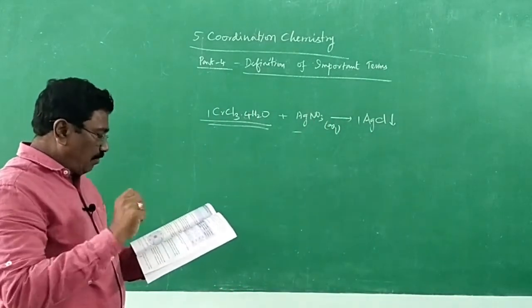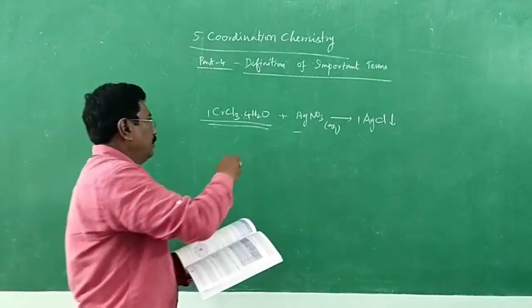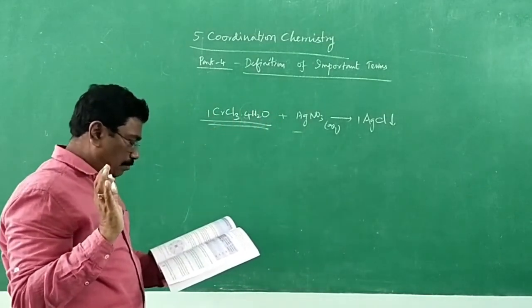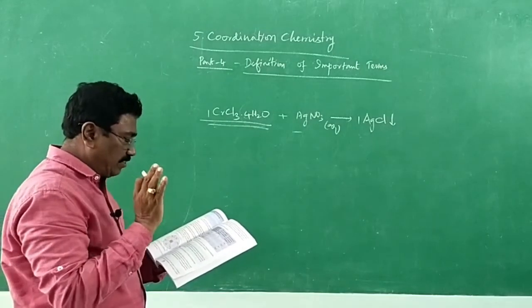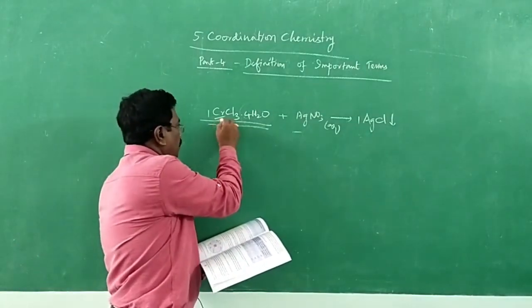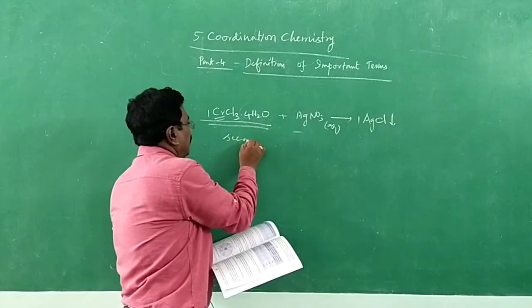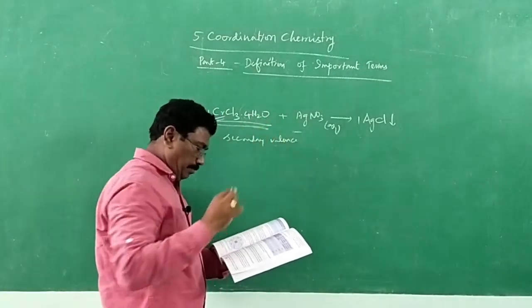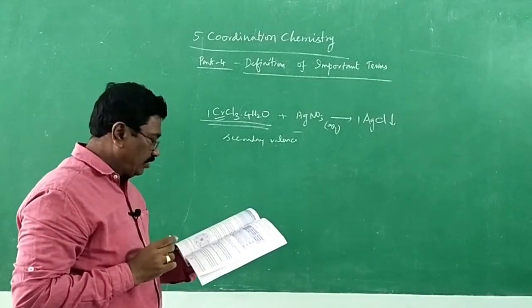There are no free solvent molecules in the compound. Assign the secondary valence of the metal. For this metal, secondary valence is asked. What is the secondary valence? That's the question. And write the structural formula of the compound.